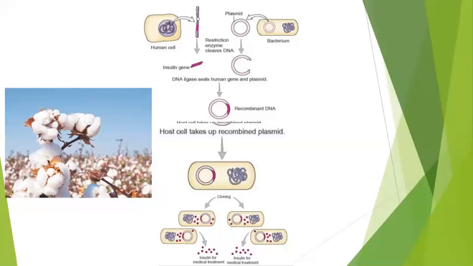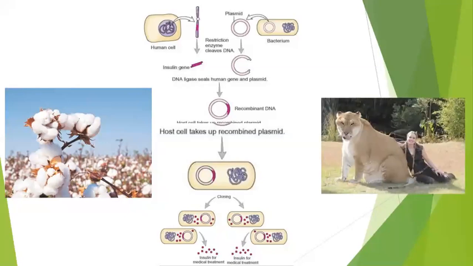Why not? Because the cotton itself, in every cell of the cotton there is a particular poison. If an insect takes even one bite, that poison goes into the insect's body, and the insect will die. So further damage to the cotton will not happen. Hence we do not need to add any pesticides from outside, because cotton itself is producing a poison which can kill the particular organism.